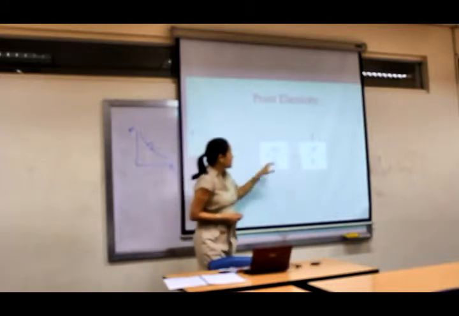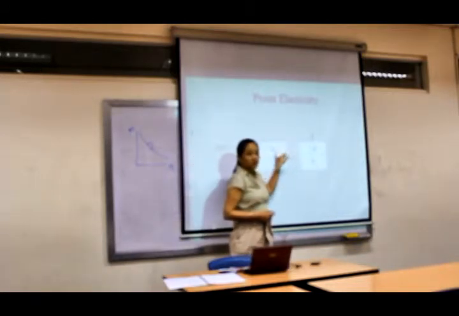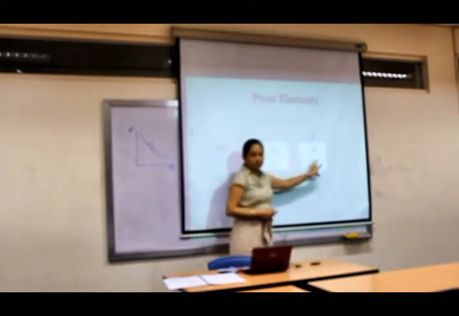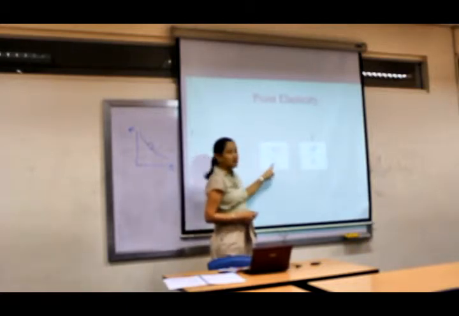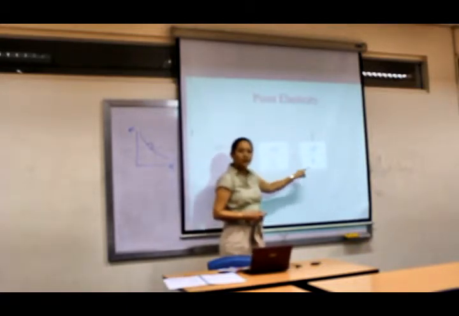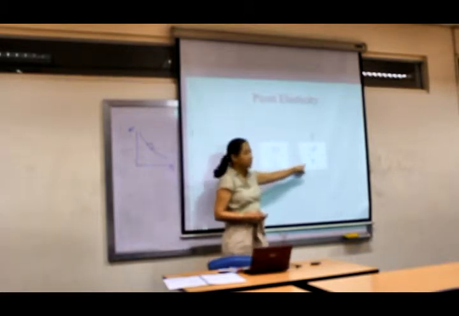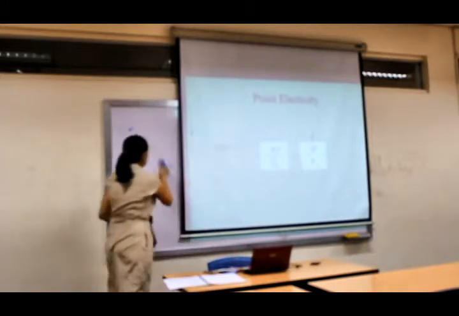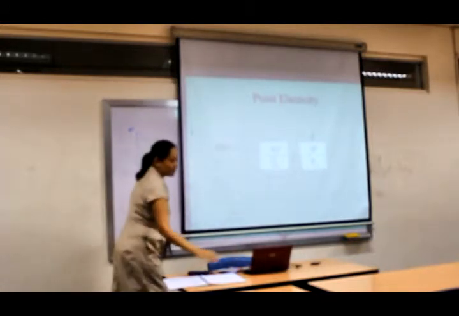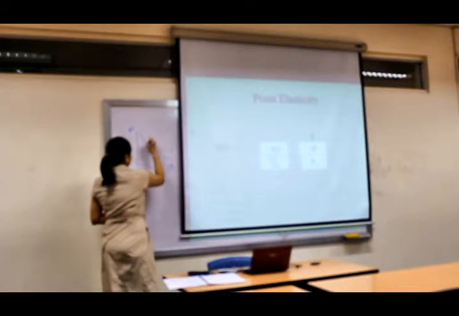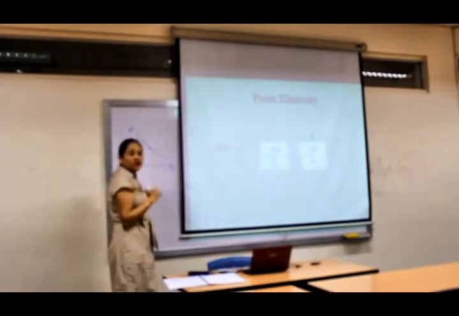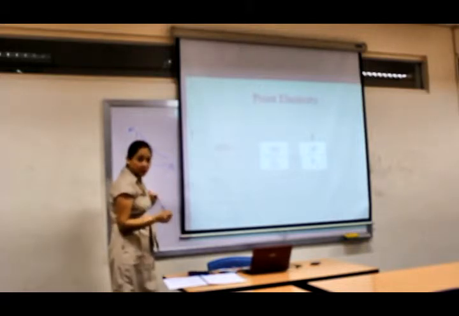So what's the difference? The numerators are the same, change in quantity and change in price, but look at the denominator. Instead of the average of quantity demanded and the average of price, what you need to look at is Q1 and P1. Now, what is Q1 and what is P1? I mentioned earlier that for point elasticity, basically you're just looking at one point along the demand curve. So if this is the point, you must compare it with an original point. The original point will be given to you, okay?